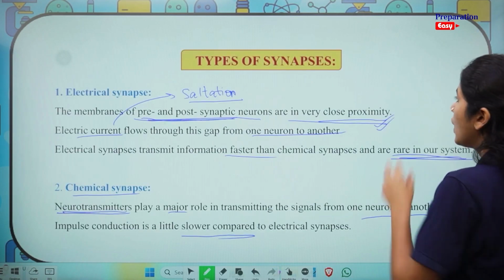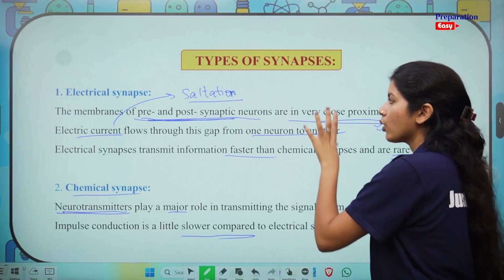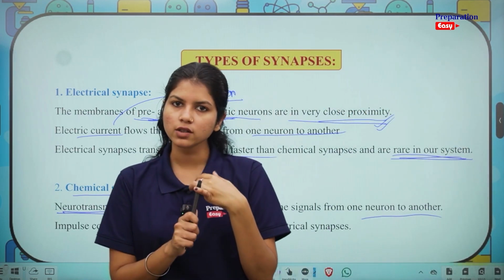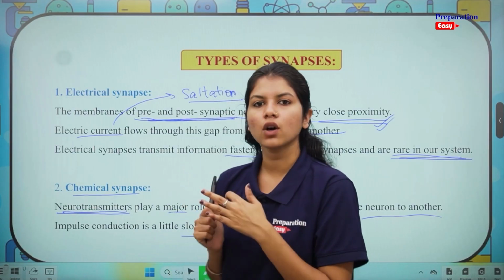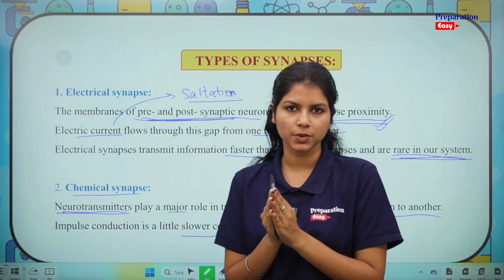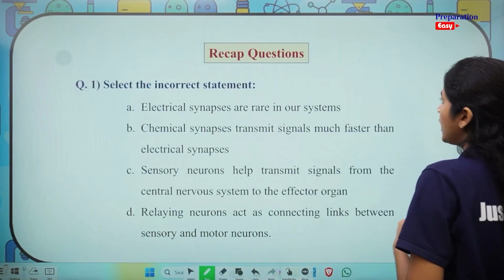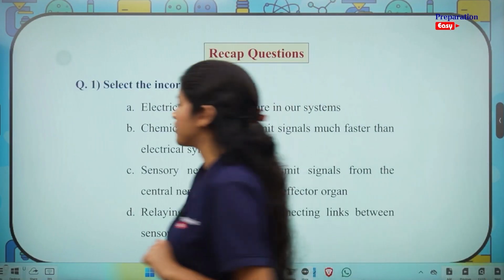Now, with this, we are coming almost towards the end of this video. Today we saw about neurons, the overview of a neuron, and we saw an overview of synapses and the types of neurons. Okay, let's move on to the recap questions. Let's see how much can you recall from today's video.